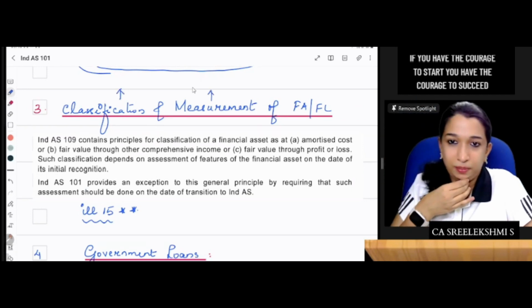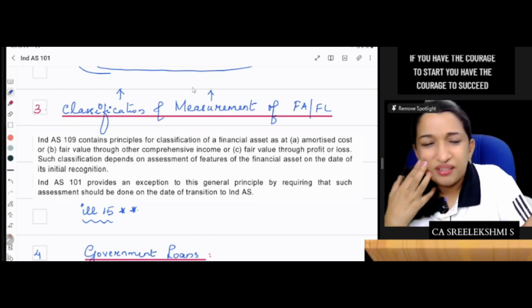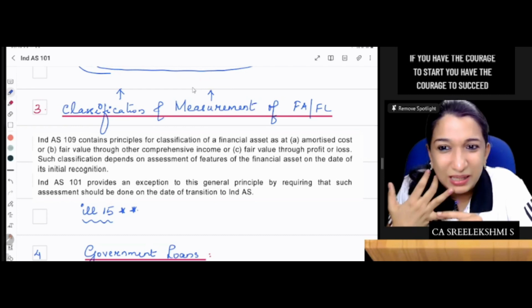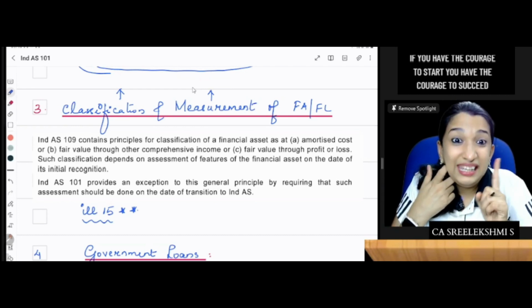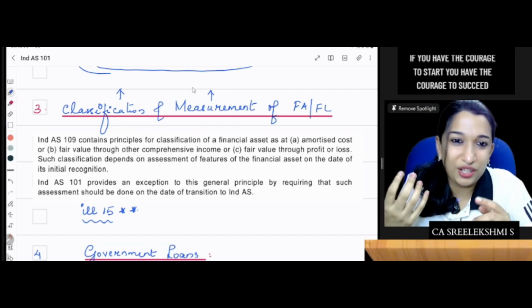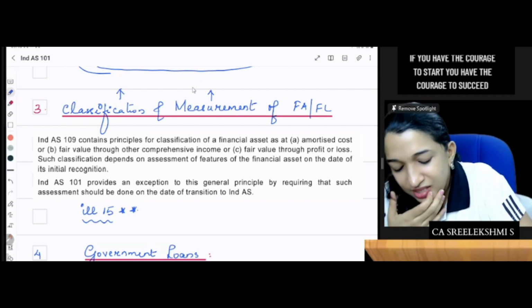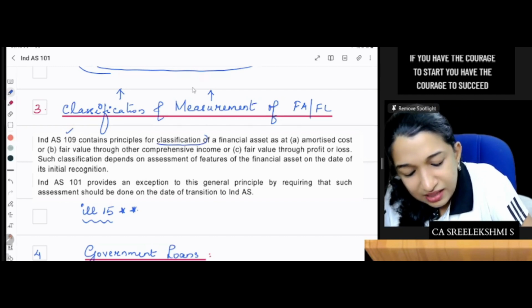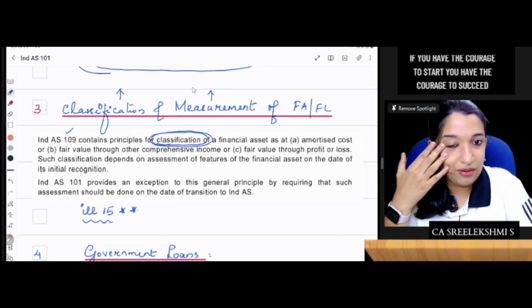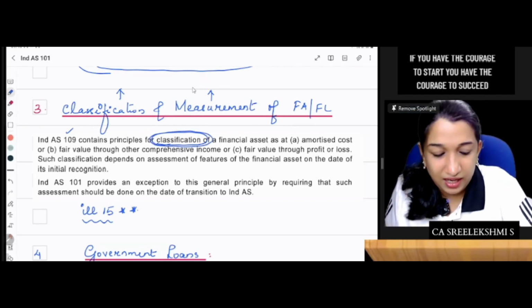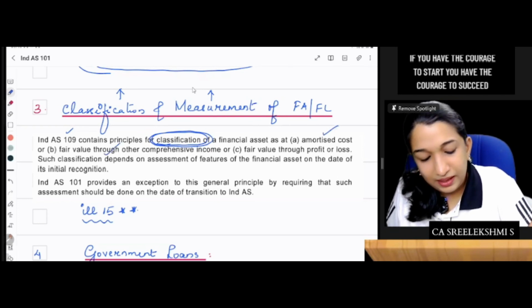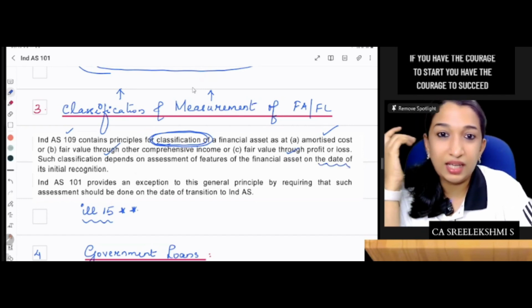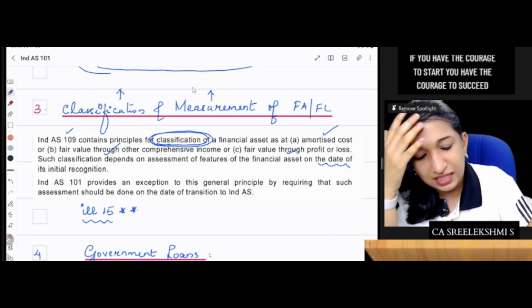See, in the old GAAP, are there amortized cost, FVTPL, FVTOCI? No, we do not have amortized cost, FVTOCI or FVTPL. So IND AS 109 is saying you need to classify financial assets, all receivables and investments, as amortized cost, FVTPL or FVTOCI on the date of transition, based on the initial recognition. You just classify on the date of transition.